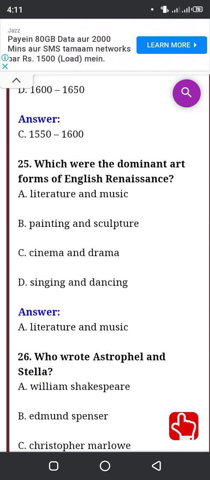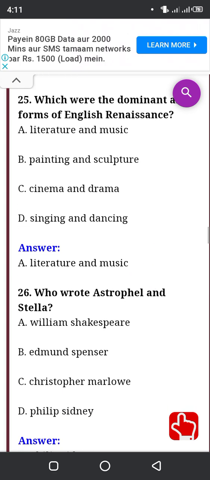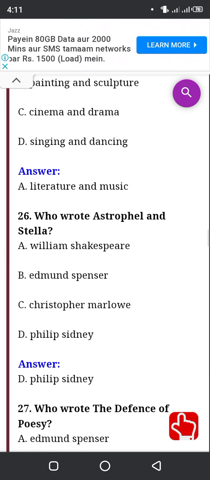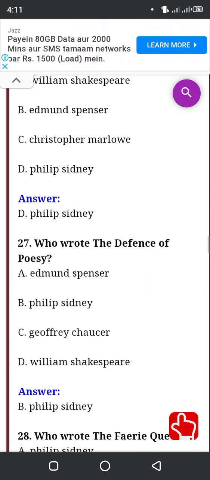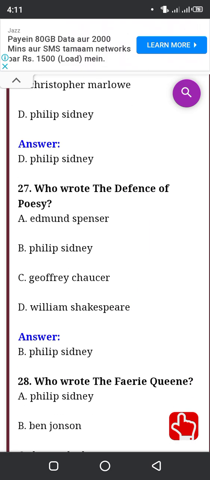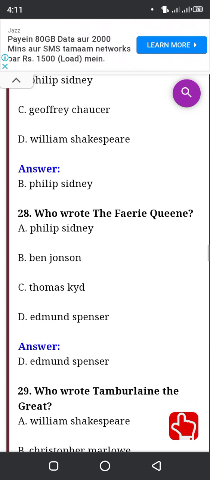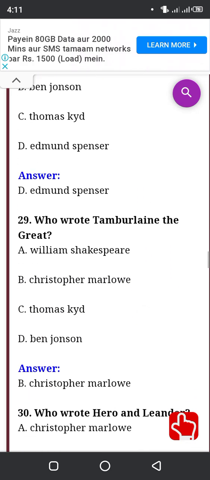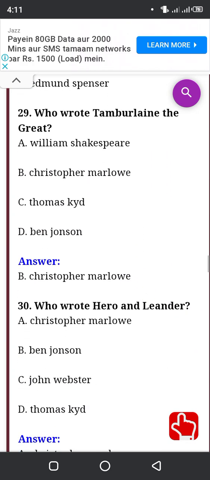Which period is considered the height of the English Renaissance? 1550-1600. Which were the dominant art forms of the English Renaissance? Literature and music. Who wrote Astrophel and Stella? Philip Sidney. Who wrote The Defence of Poesy? Philip Sidney. Who wrote The Faerie Queene? Edmund Spenser.